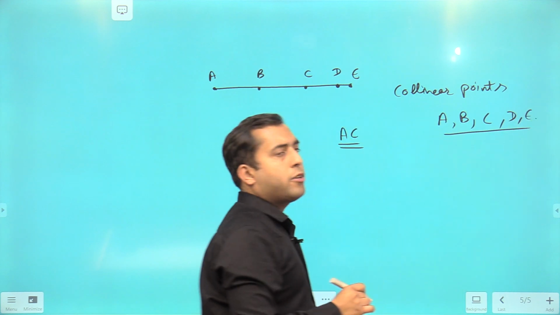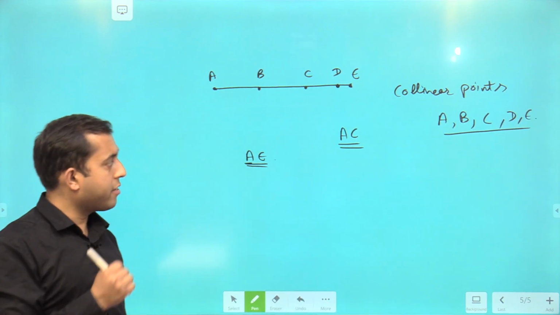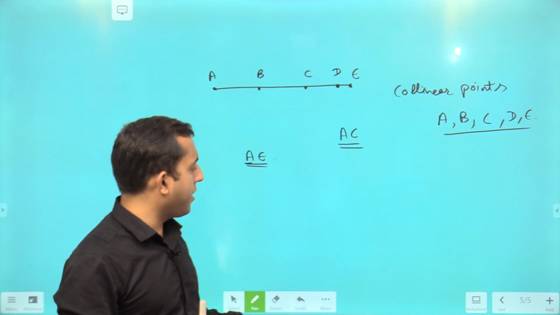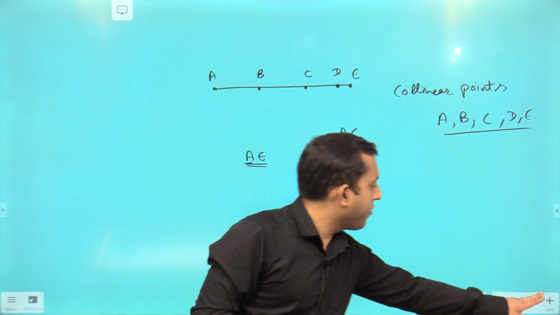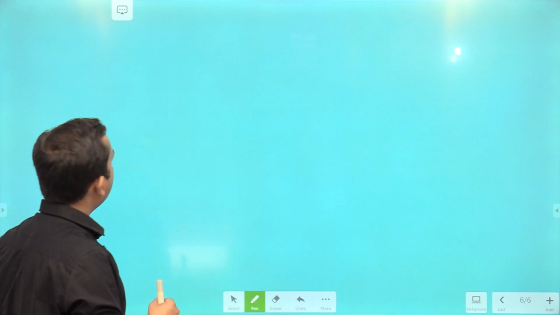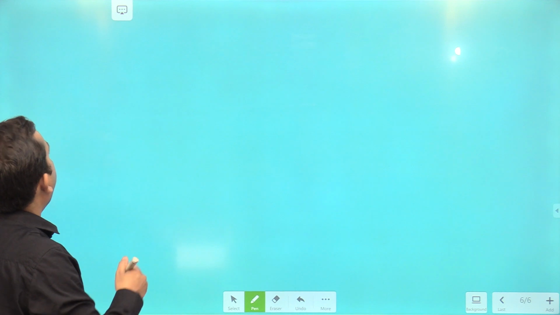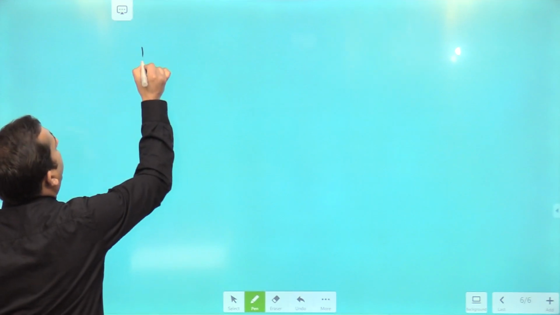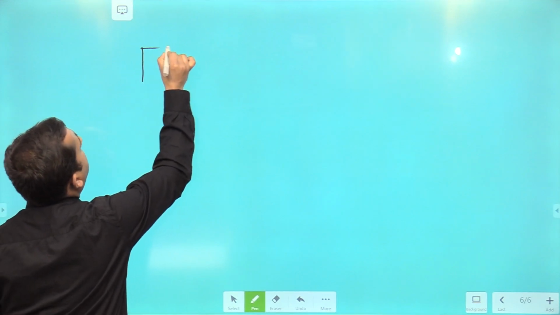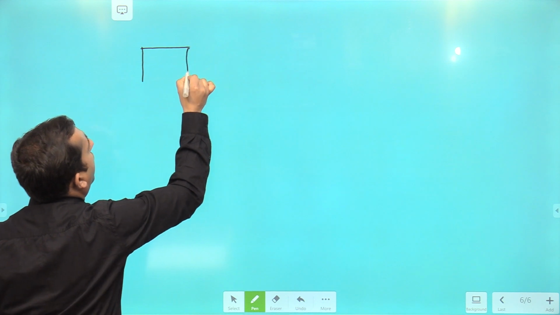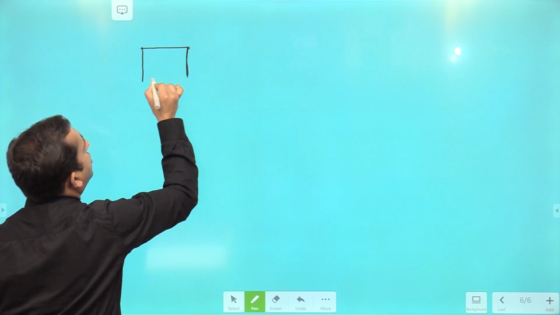I hope this is clear to all of you. Now guys, if it is clear, let's move to next thing. So let's do some questions. Now if I ask you how many lines are there in this figure? How many lines are there in this figure?